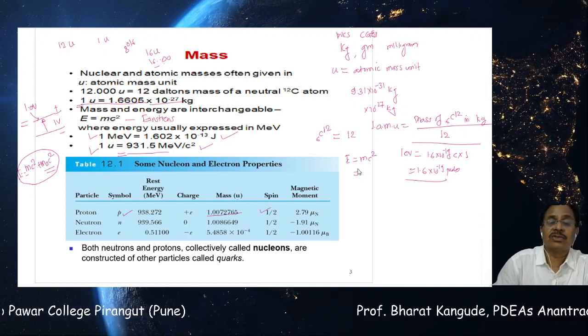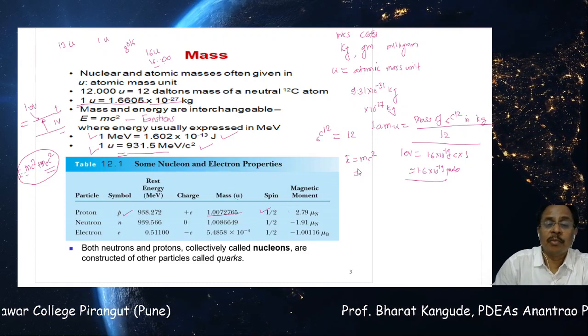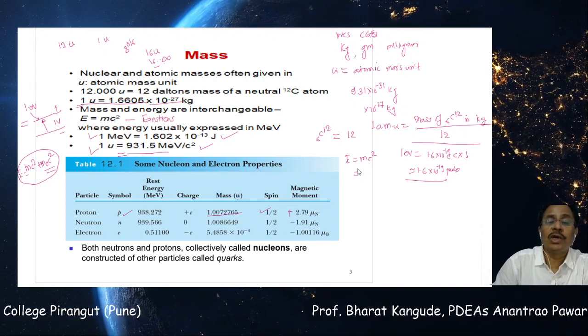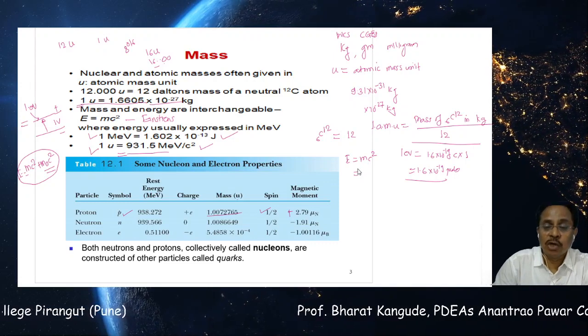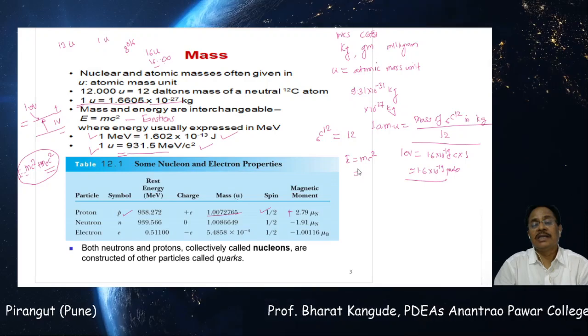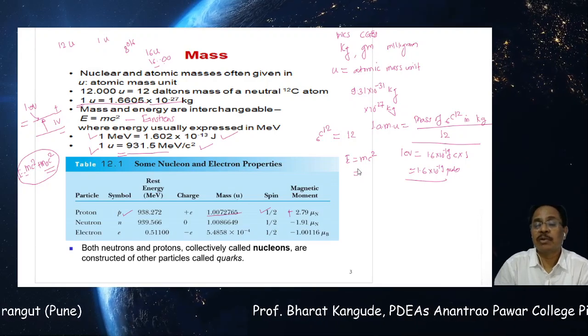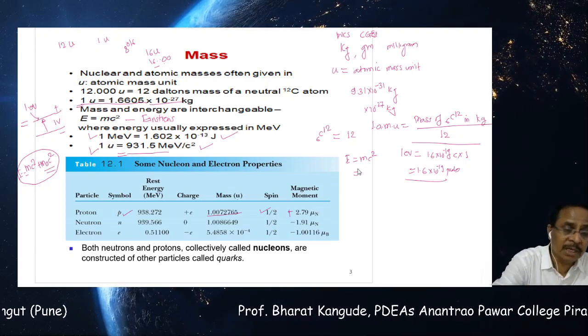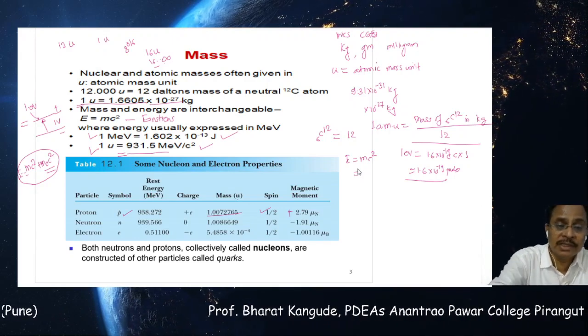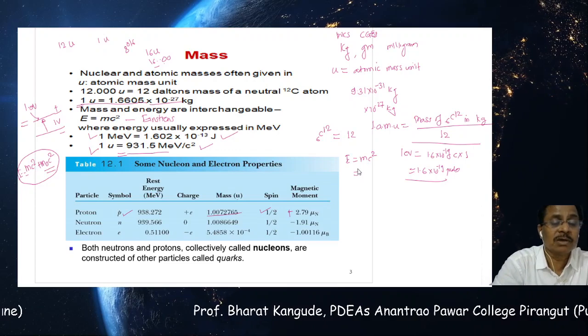We'll talk about this later on. And it has a certain magnetic moment which is positive, and this is 2.79 times the nuclear magneton. So this is a unit of magnetic moment, called the nuclear magneton, and it is 2.79, but it is positive. So a lot of other physical properties of this proton can be understood from this table only. We'll discuss this later on as we discuss all the properties.